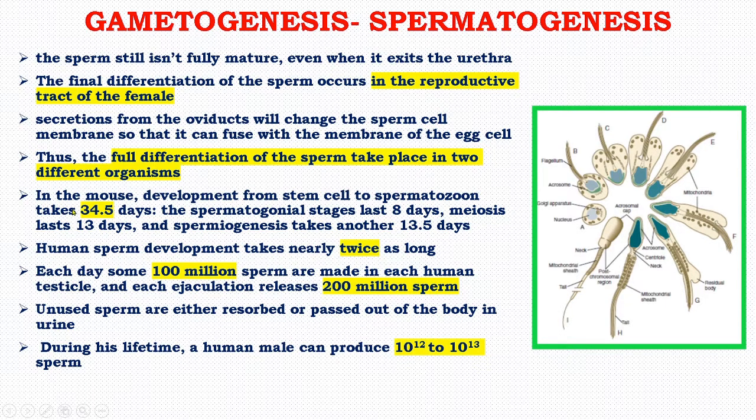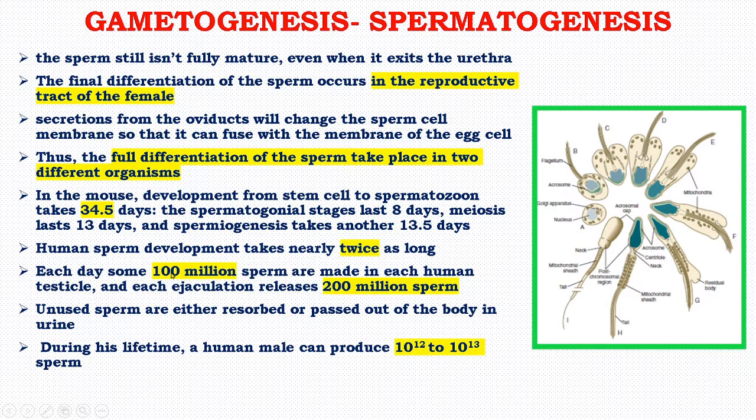For example, in mouse, development from stem cell to spermatozoon takes 34.5 days. The spermatogonial stages last 8 days, meiosis lasts 13 days, and spermiogenesis takes another 13.5 days. Human sperm development takes nearly twice as long.